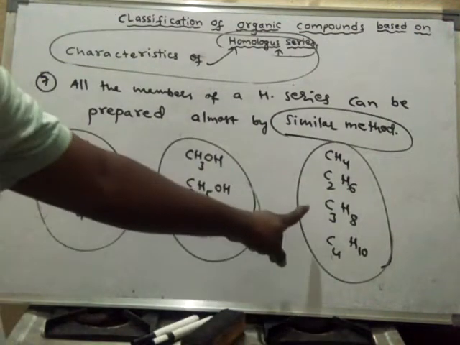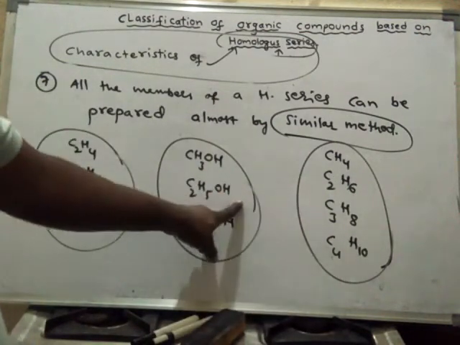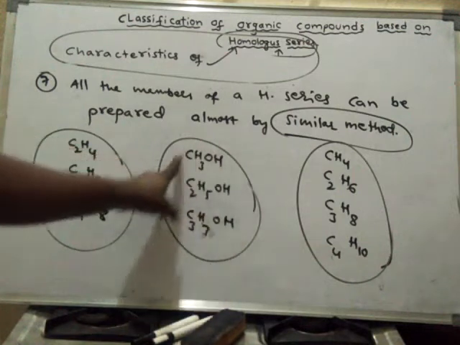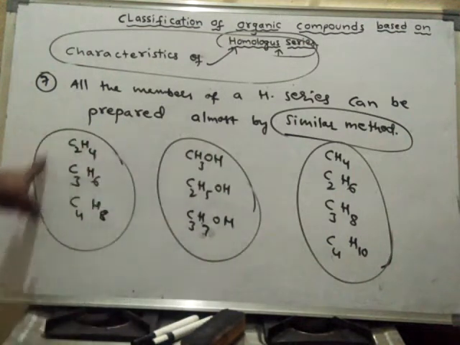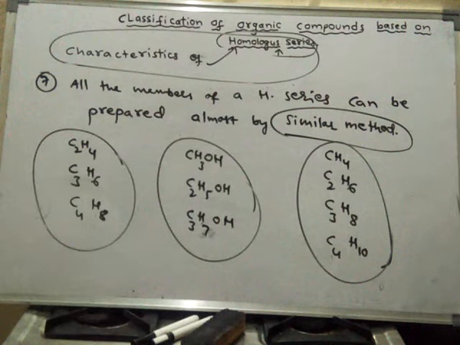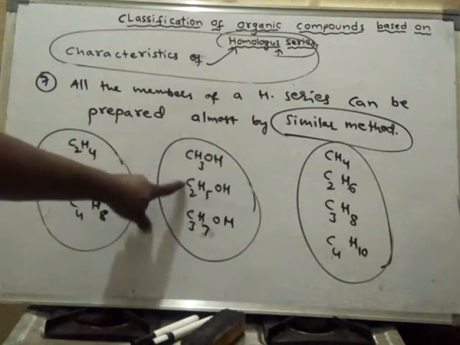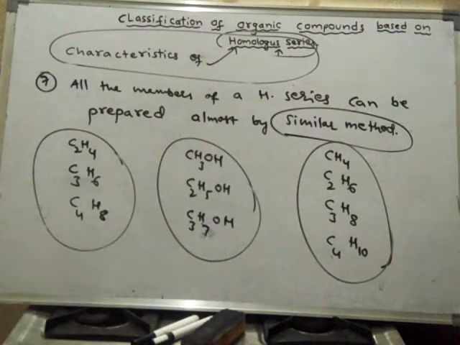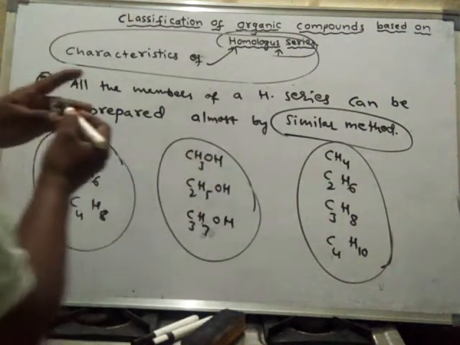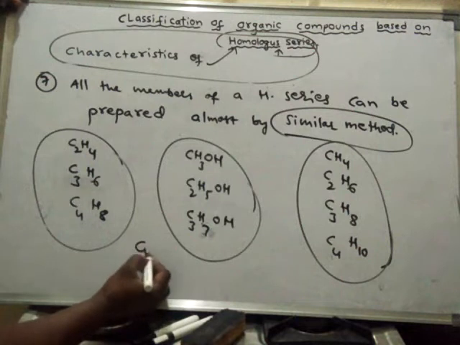The preparation methods of these compounds differ from the preparation methods of those compounds. If you take any homologous series, all the members, all the compounds of a homologous series, are prepared by the same method. The general method of preparation is the same. I'll write it like this.